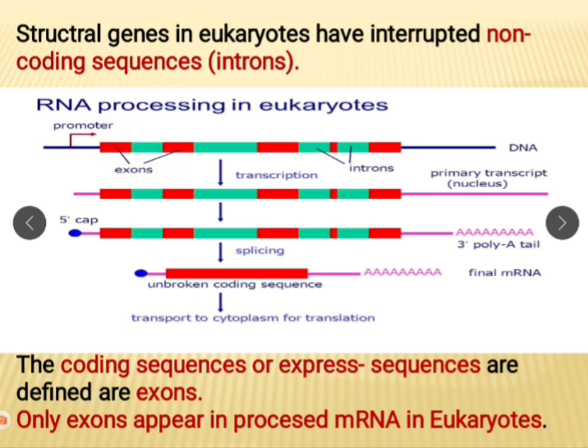Red color exons are there and green color introns are there. Exons are coding sequences which are used for protein synthesis, while introns are non-coding sequences. In eukaryote, mRNA is of this type, that it shows intron and exon.